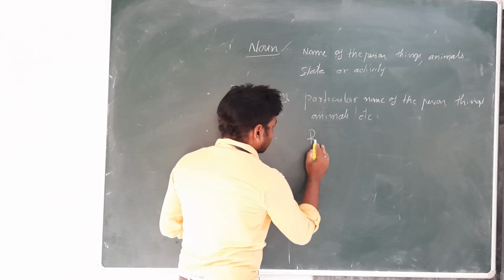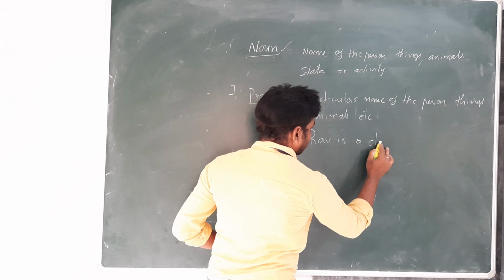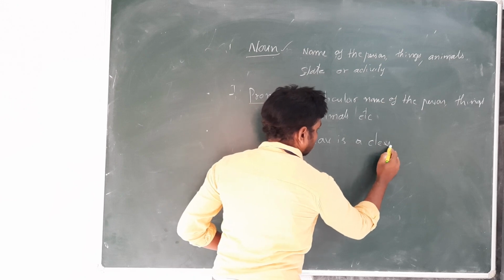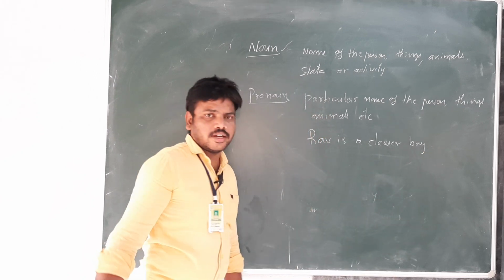For example, Ravi is a clever boy. Here what can we find?